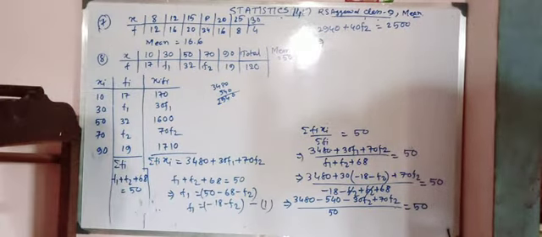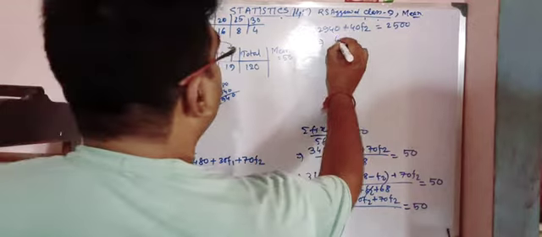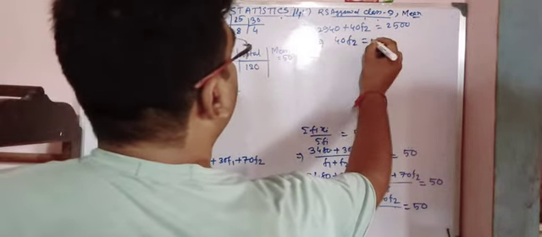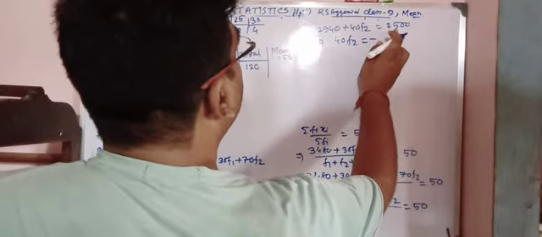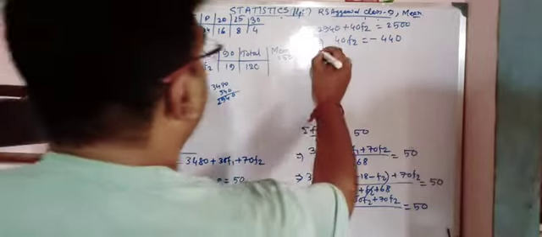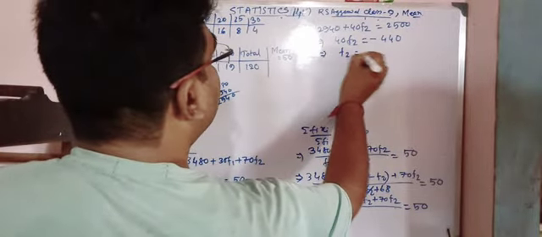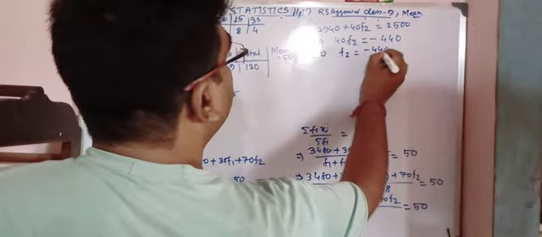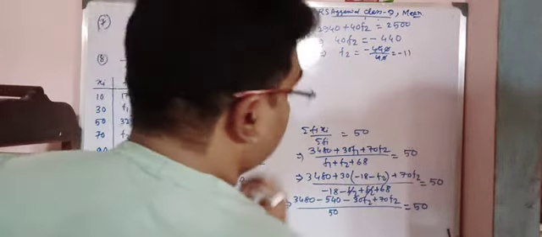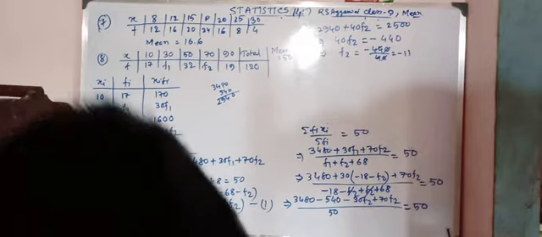That means 40 f2 is equal to minus 440. So f2 is equal to minus 440 by 40, that is minus 11. Hope you understand that the value of f2.